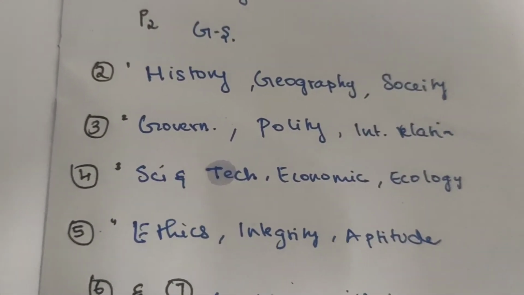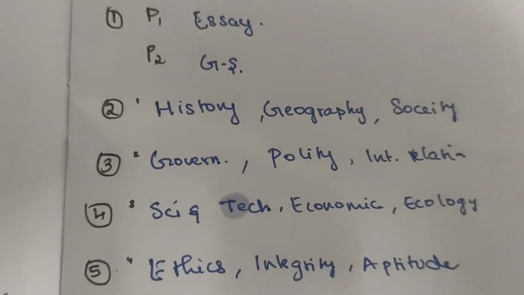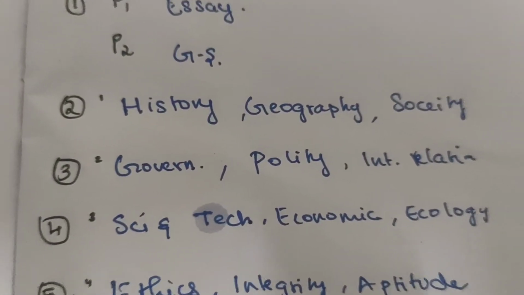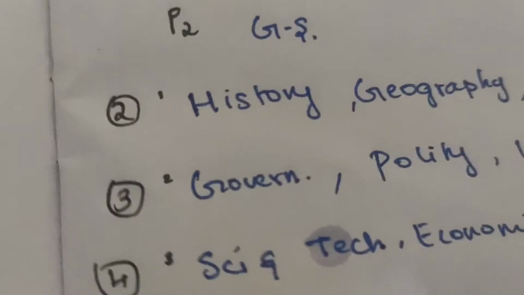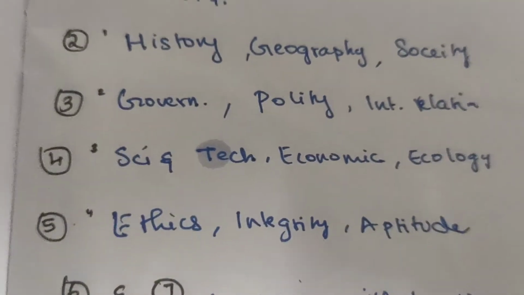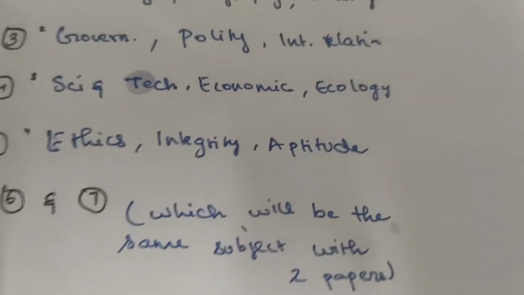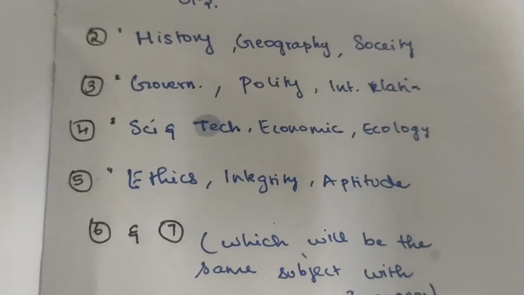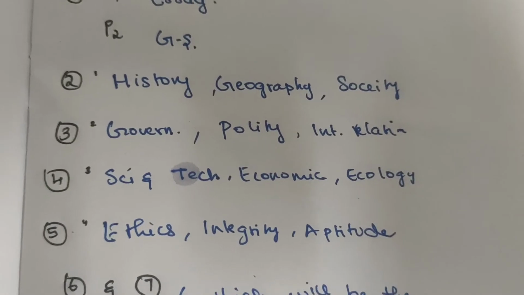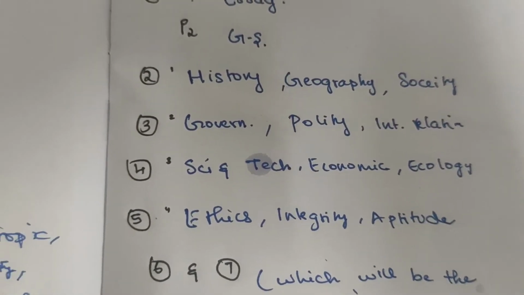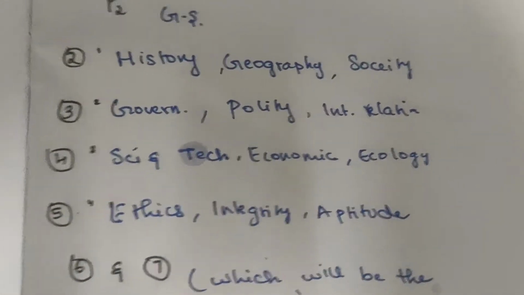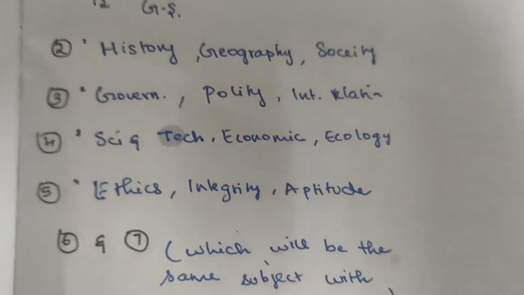In ethics, you will be asked something like: you are going to an interview, and suddenly you see a baby losing his life, in the last breath of life. What will you do? You must answer that the baby's life is more important for me, so I can answer the interview later. They will also check the aptitude in this examination, along with statistics.